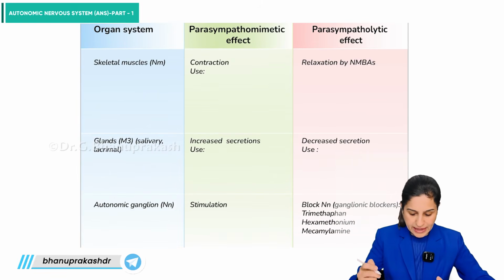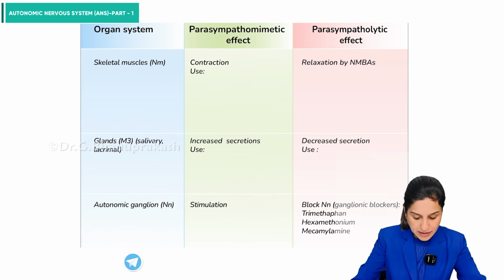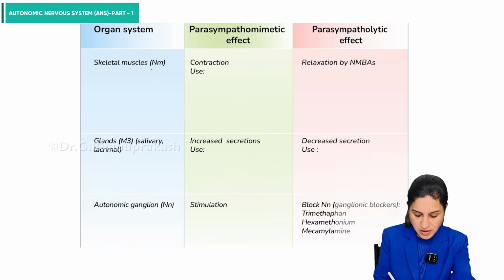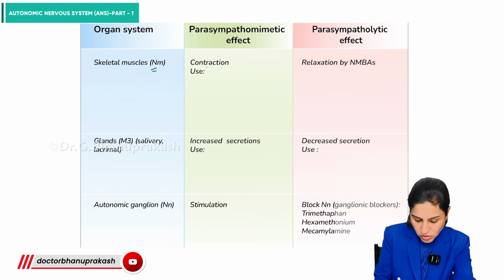All right. The next organ system that we have is the skeletal muscle, that is the neuromuscular junction. So contractions are definitely important because of the presence of NM receptors. So what is the use here? Let's say we have a drug called neostigmine.